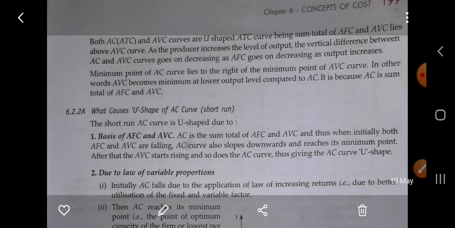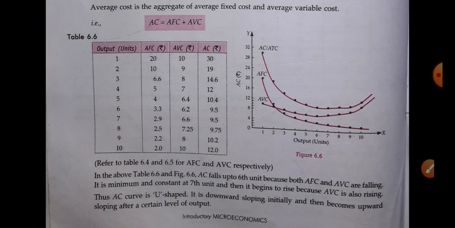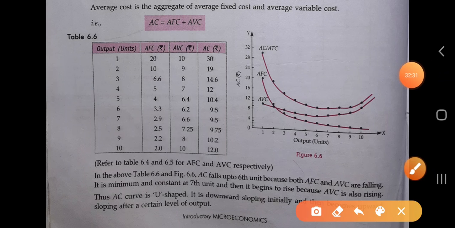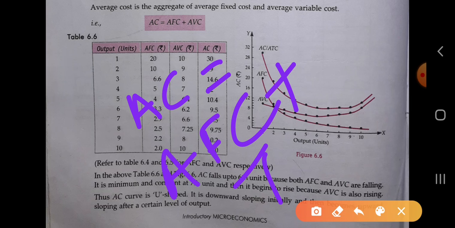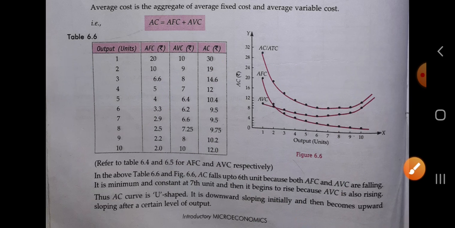AVC क्या है, minimum है lower output पे as compared to AC. Whenever it is compared to the AC, it is because AC is the sum of AFC and AVC. Okay, we know very well that the minimum point of the AVC is at a lower output when compared to the AC curve, because AC is the sum of AFC and AVC. Okay, so that's all about today's class. We will continue further in the next class.